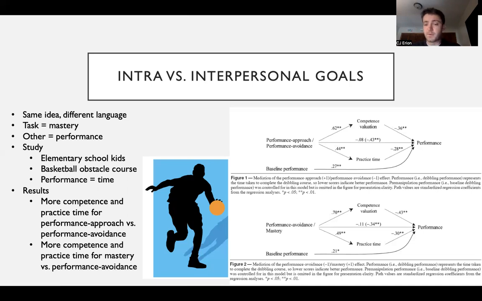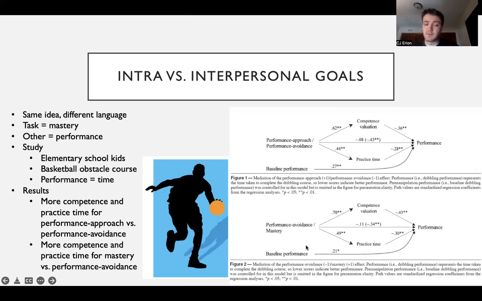approach and other performance goal led to more practice time and more evaluation of competence. And as well, the combination of these two things then lead to an increase in performance. So a faster speed going through that obstacle course relative to that performance avoidance goal.